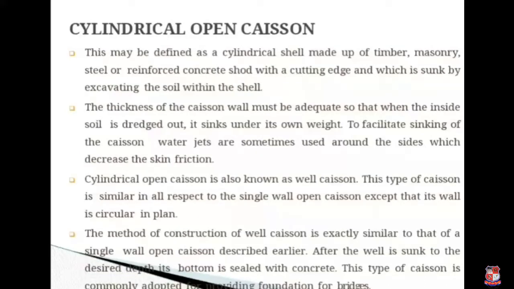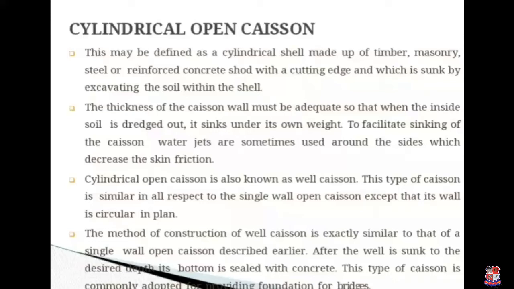This may be defined as a cylindrical shell made up of timber, masonry, steel or reinforced concrete, fitted with a cutting edge, and which is sunk by excavating the soil within the shell. The thickness of the caisson wall must be adequate so that when the inside soil is taken out, it sinks under its own weight. To facilitate the sinking of the caisson, water jets are sometimes used around the sides, which decreases the skin friction. Cylindrical open caisson is also known as well caisson.